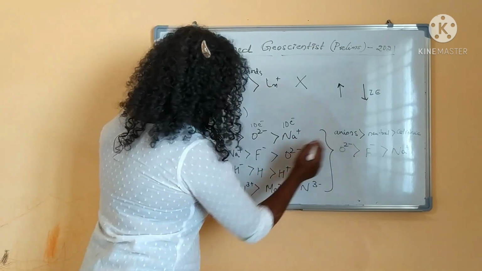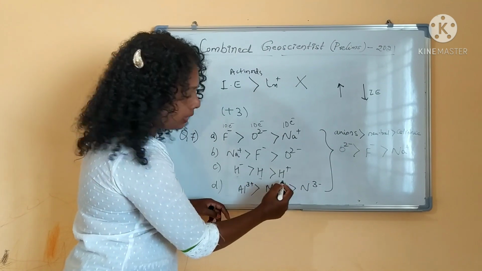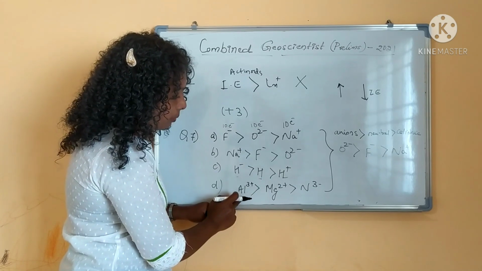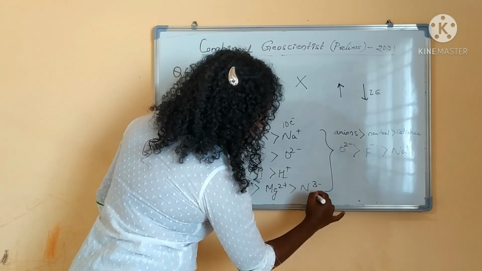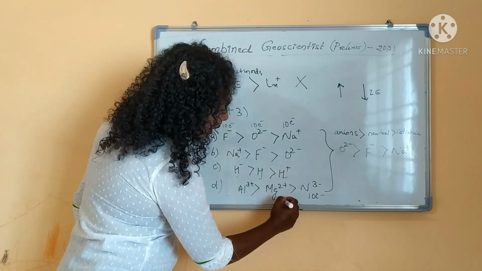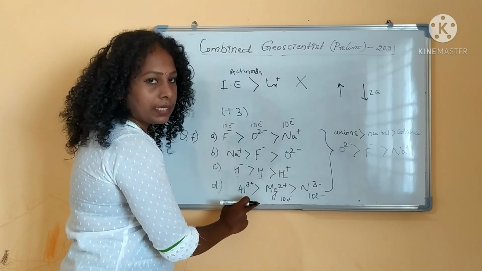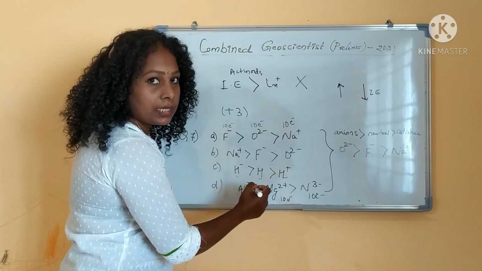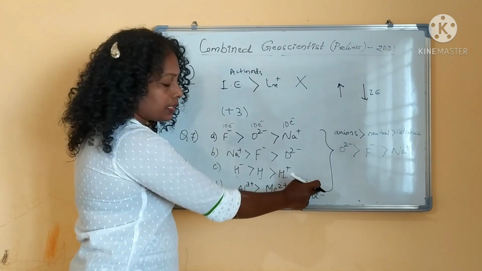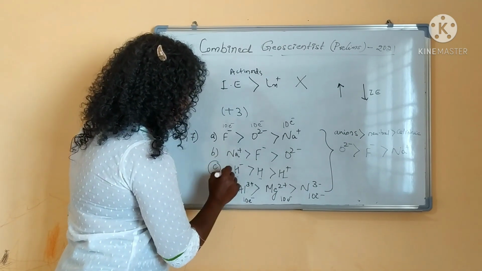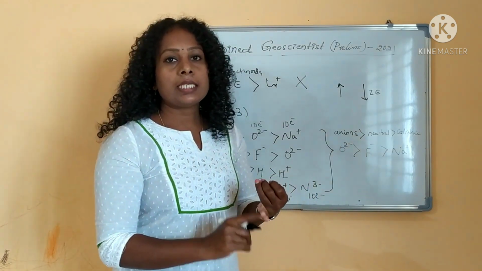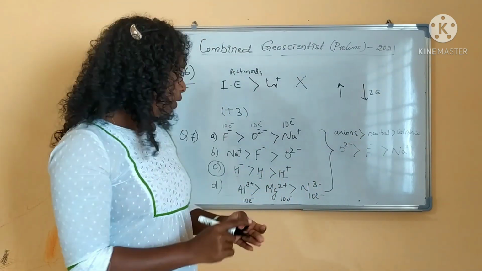Here anions come first, then neutral, then cationic species, and here also it is wrong. This is a 10 electron system: N3 minus has 10 electrons, Mg2 plus is 12 minus 2, so 10 electrons, and Al3 plus is 13 minus 3, also 10 electrons. This is also an isoelectronic series, and N3 minus is larger in size. So your answer for question number 7 is option C. You have to compare size: anionic radius is larger, then neutral, then cationic size is smaller.